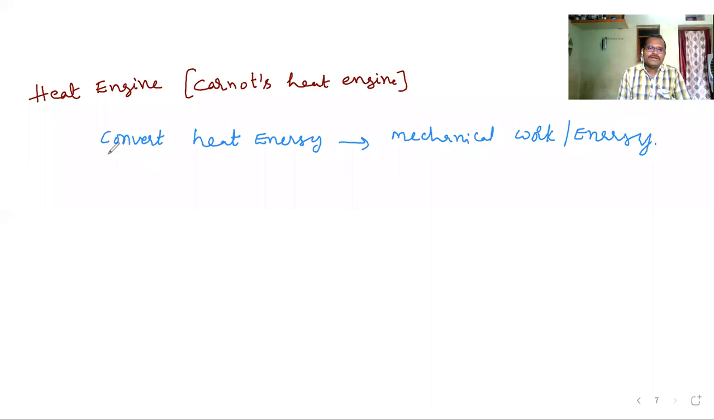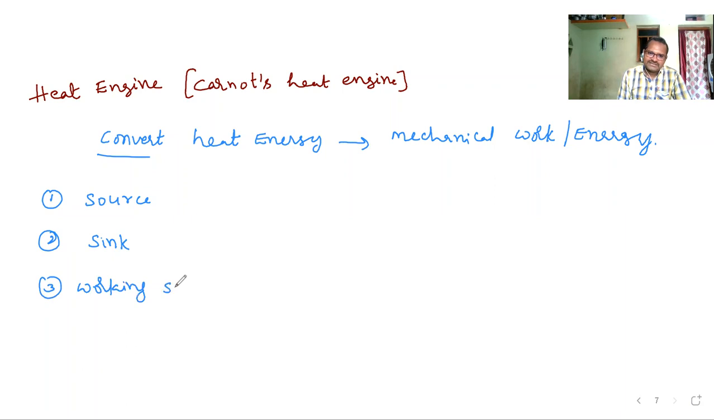Okay. Now, every heat engine has mainly three main parts. They are source, second one is sink, third one is working substance. Every heat engine has three main parts. What are the three main parts of that heat engine? First one is source, second one is called sink, third one is called working substance.